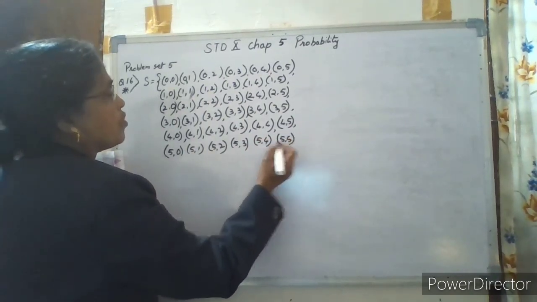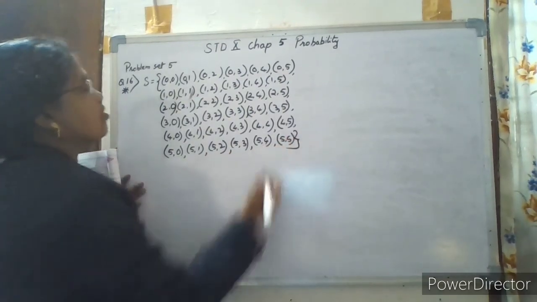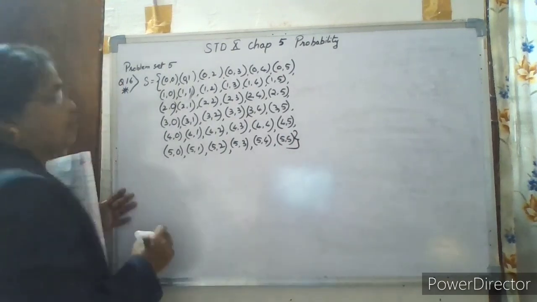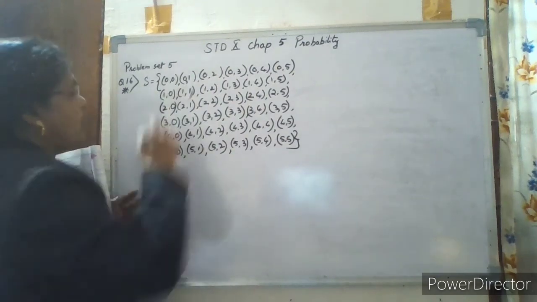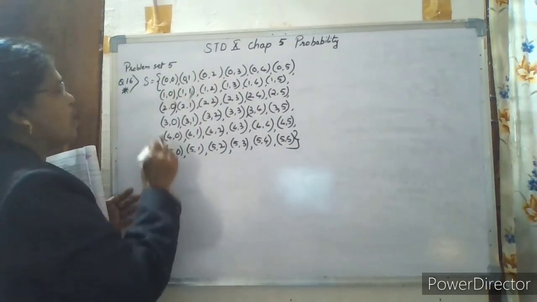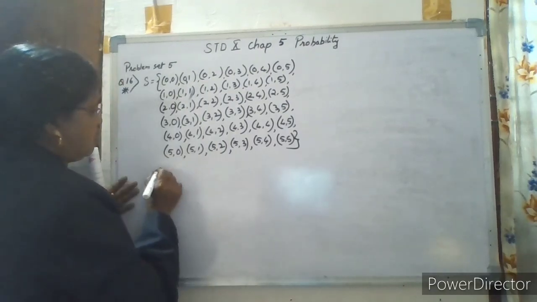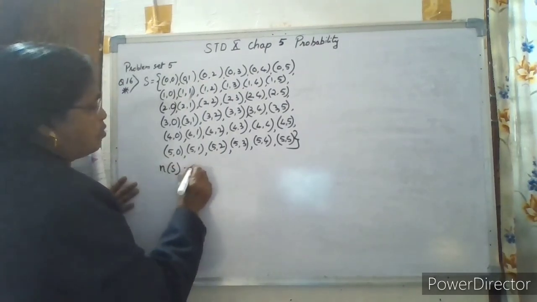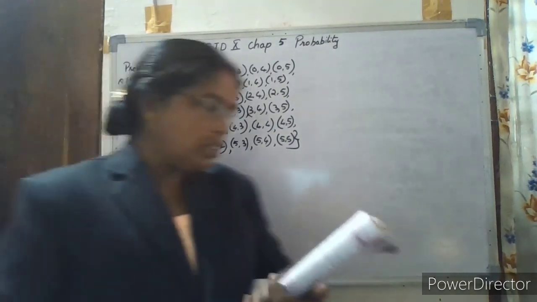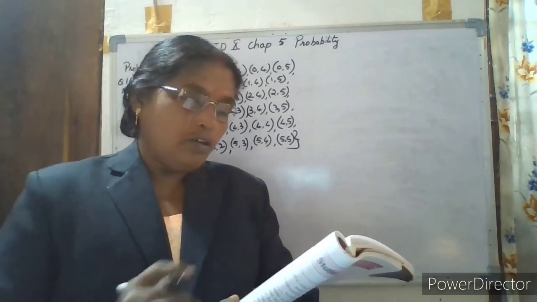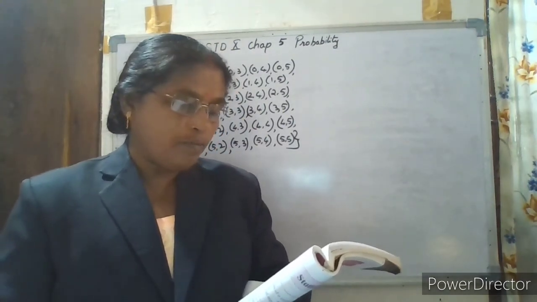As we had the sample points with 1, 2, 3, 4, 5, 6, the same way here, in the first line you see 6 sample points, and this is horizontally. Vertically we also have 6. So 6 sixes are 36. So the number of sample points of the sample space is equal to 36 again. Now the question is to find the probability that the product of the digits on the upper face is 0.